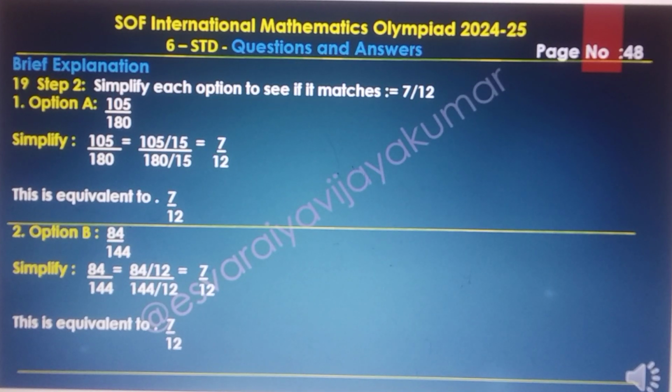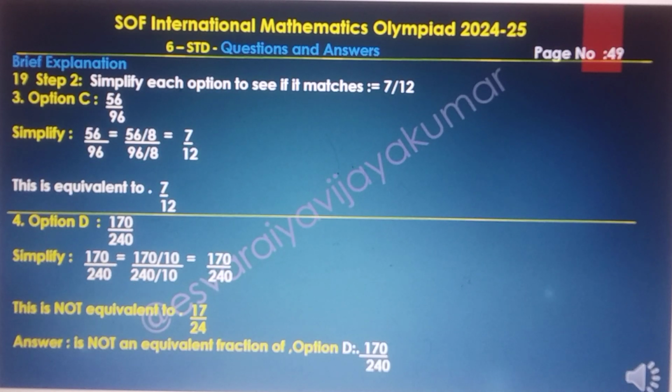Step 2. Compare each option to see if it matches 7 by 12. Option A, 105 upon 180. Dividing 105 upon 180 by 15, we get 7 by 12. Option B also gives the same value, 7 upon 12. And option C, 56 upon 96, also gives the same value, 7 upon 12.